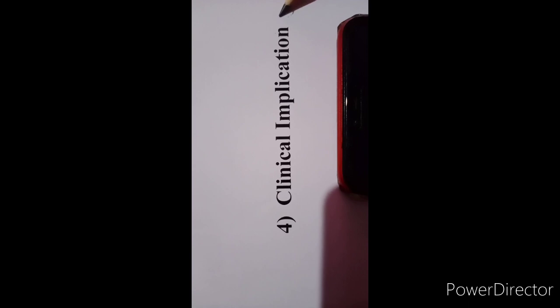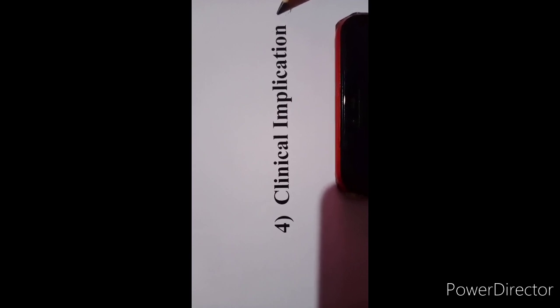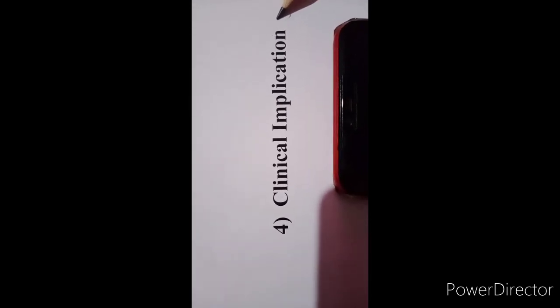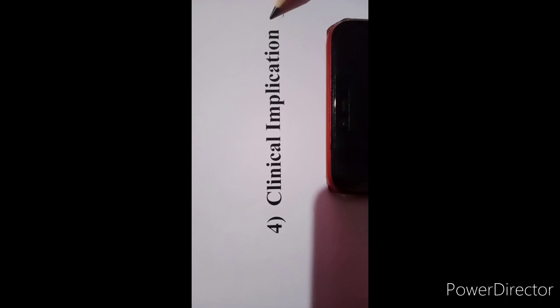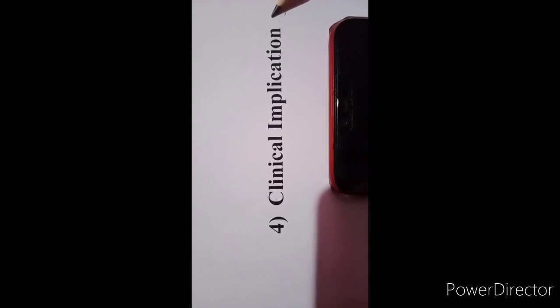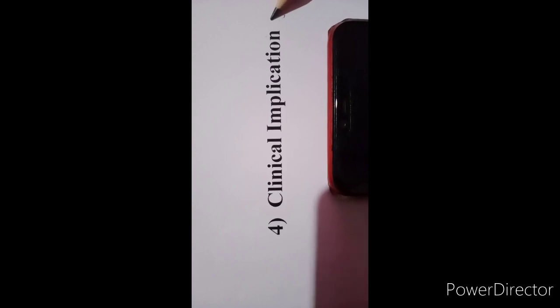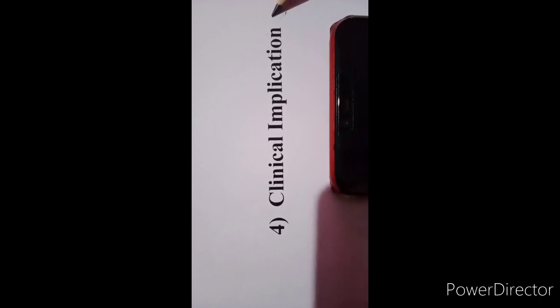Why or when does this occur? Diabetes insipidus occurs when there is a deficiency in the secretion of ADH hormone. ADH hormone is secreted by the neurohypophysis, that you know. Whenever deficiency of ADH hormone occurs, the condition diabetes insipidus occurs.